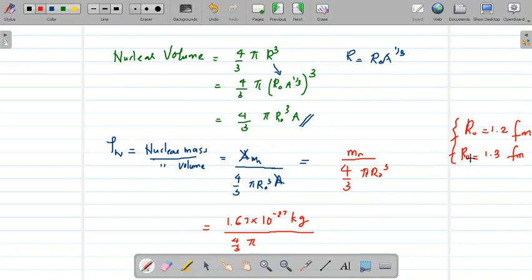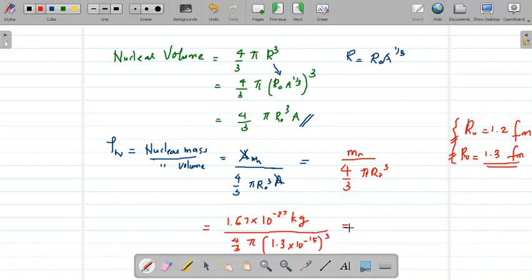Now in your textbook, this value is used, and so I will be using the value of r0 to be equal to 1.3 Fermi. Both these values of r0 are correct. There is no one exact value. Different experiments give us different values of r0. So now I will be using r0 equal to 1.3 Fermi. So substituting that, 1.3 into 10 raised to minus 15 meter whole cube.